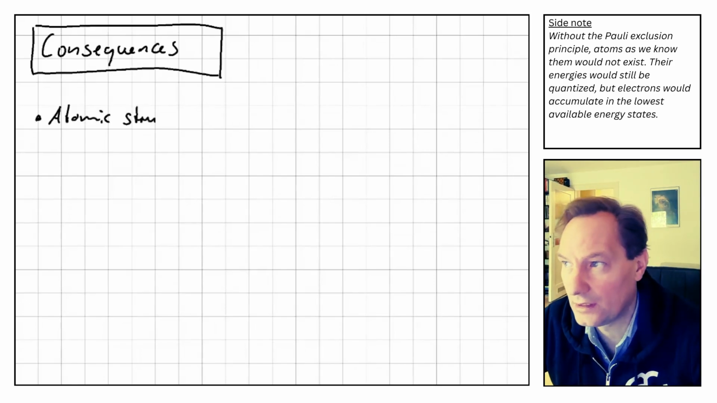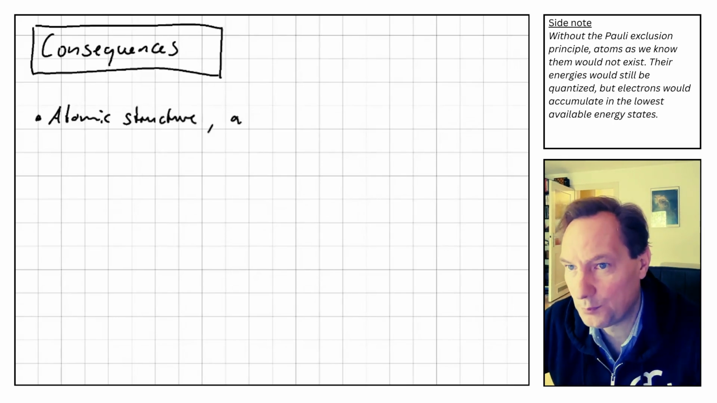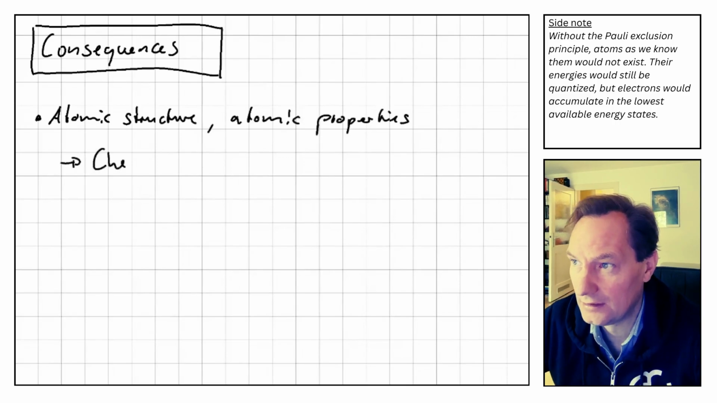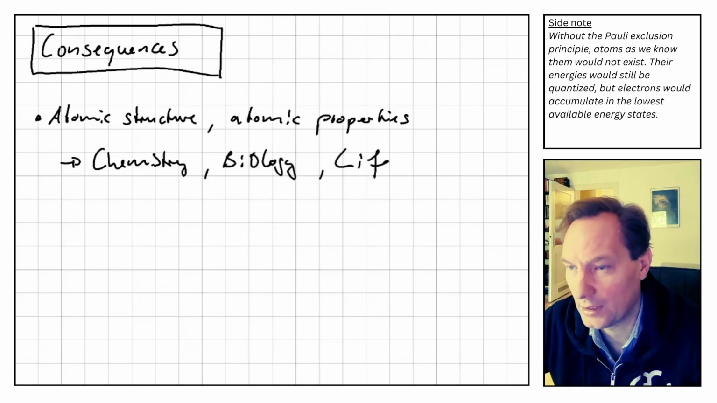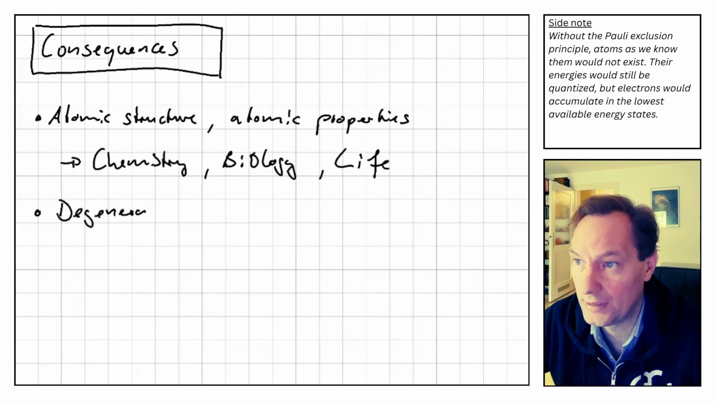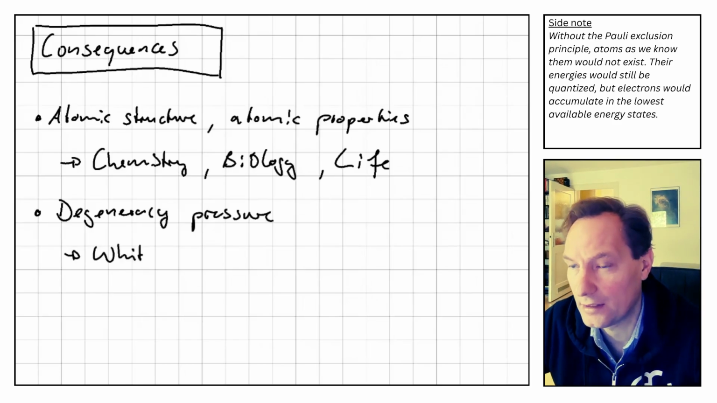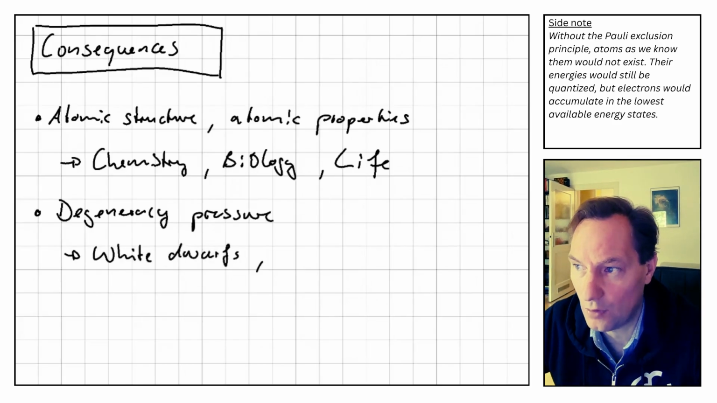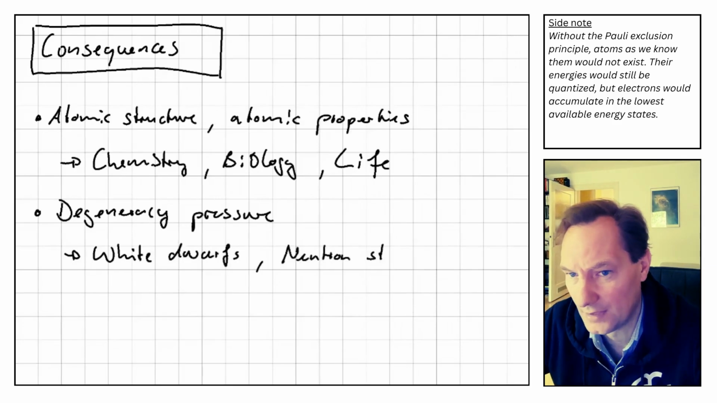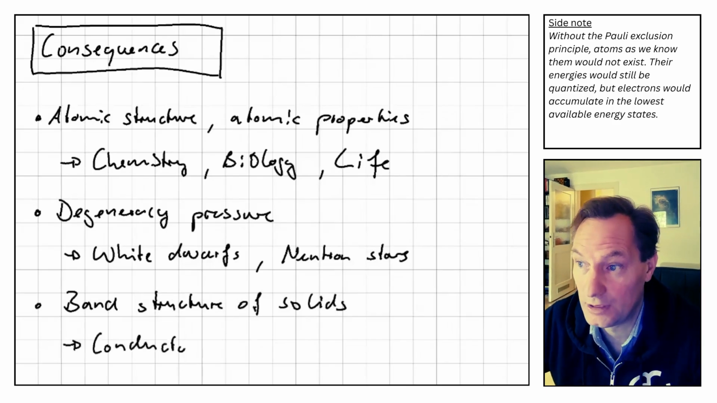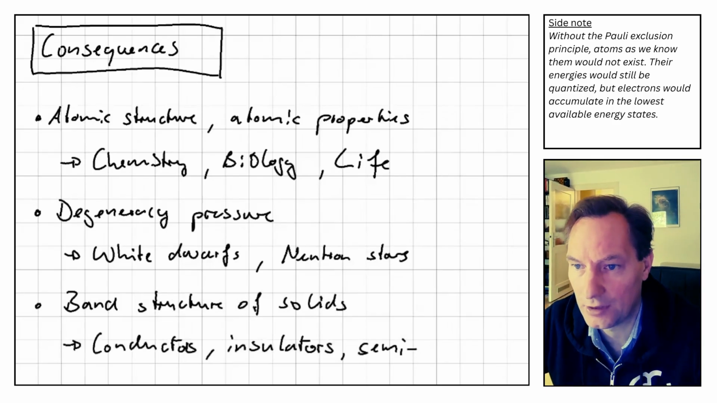The consequences of the Pauli exclusion principle are immense. Here are 3 striking examples. First, it is responsible for atomic structures and atomic properties. Only with it can chemical reactions, biological processes, and ultimately life take place. Second, it is responsible for degeneracy pressure, which means that fermions such as electrons and neutrons are forced into ever higher energies, preventing white dwarfs and neutron stars from collapsing. It is, third, responsible for the band structures in solids, which leads to conductors, insulators, and semiconductors.